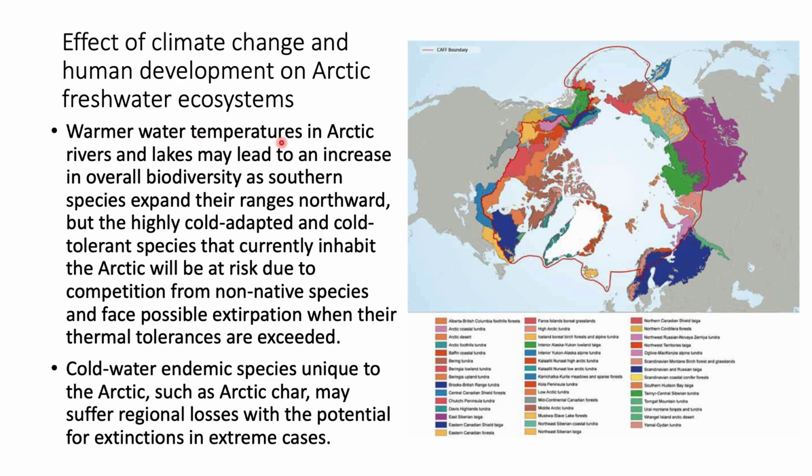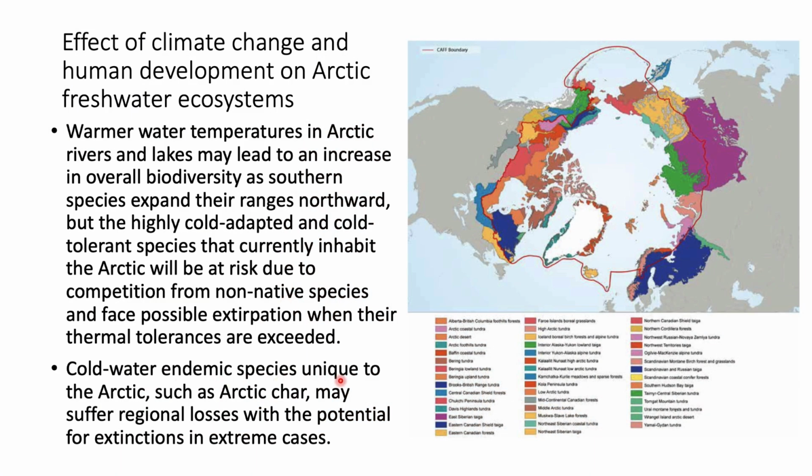The warmer water temperature in the Arctic region, especially in the rivers and lakes, leads to an increase in the overall biodiversity as the southern species expand their range northward. But the highly cold-adapted and cold-tolerant species that currently inhabit the Arctic will be at risk due to competition from the non-native species, and they face possible extirpation when their thermal tolerance is exceeded.